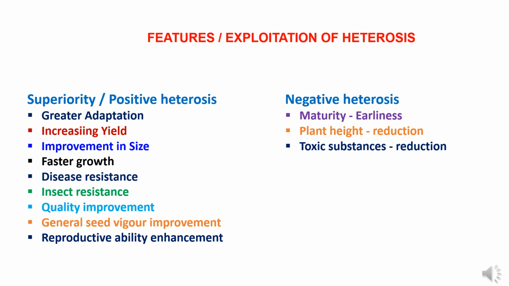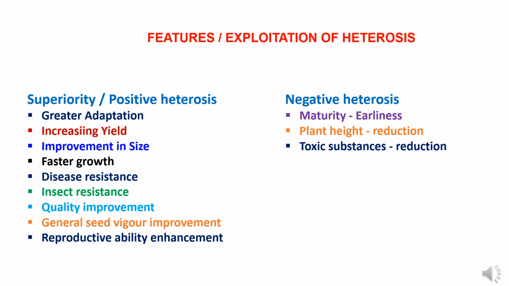If we discuss positive heterosis, it is like greater adaptation in a wider range, adaptability as per the environment where the crop suits for cultivation. So we have to generate potential to grow on large commercial scales. Then yield increase in size, enhancing growth, developing disease resistance, insect resistance, improving quality, improving seed vigor and improving reproductive